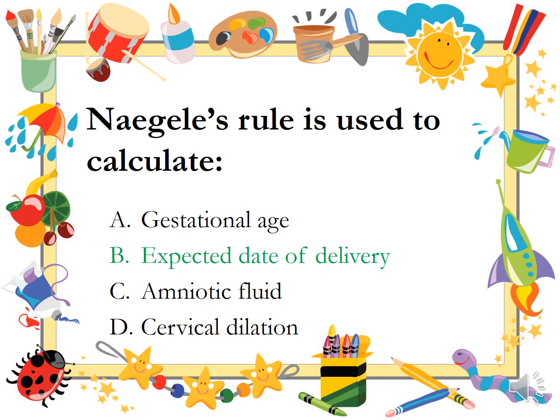Naegele's rule is used to calculate the date of delivery, the expected date of delivery. When is the baby going to come out?